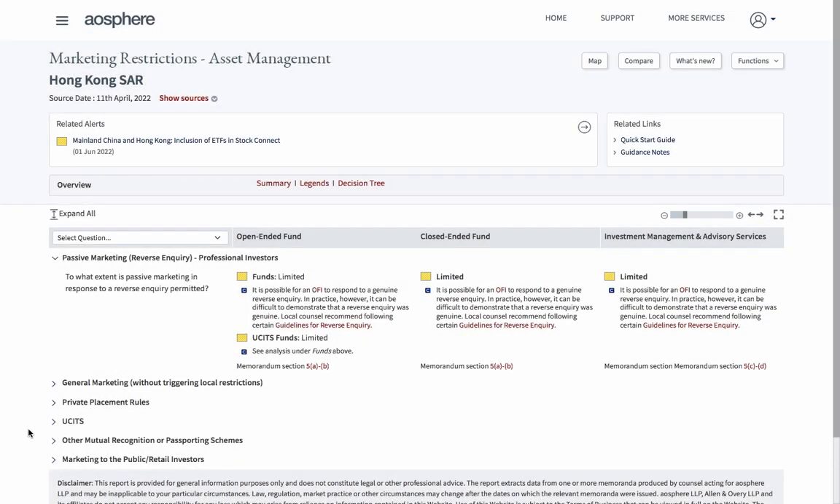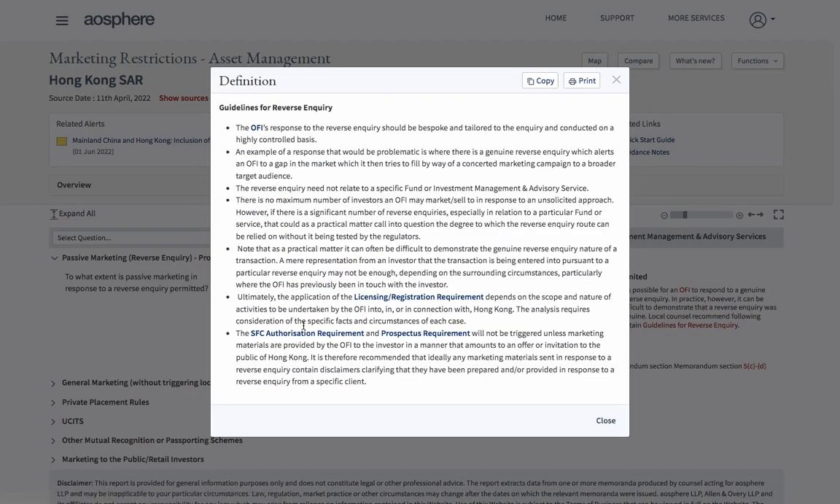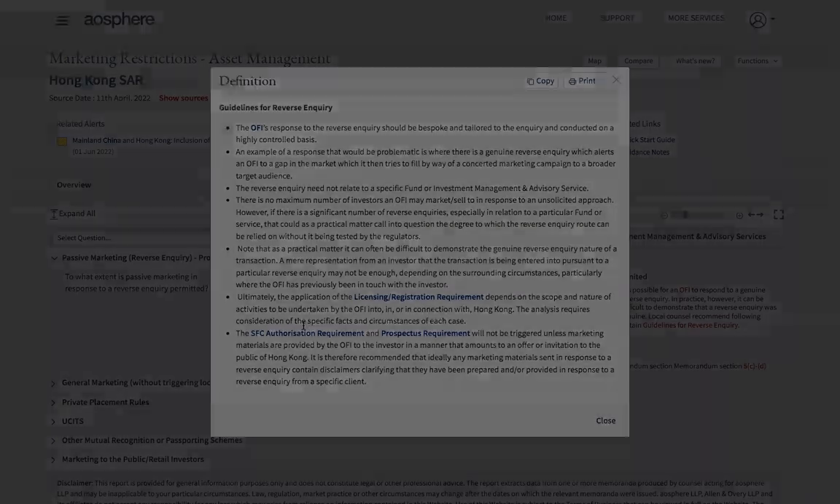Looking at the reverse inquiry tab, you can see that information is color-coded red, yellow, or green, depending on how permissible it is to do an activity in that jurisdiction. Where specific guidelines or practical application of the rules apply, we provide this information in pop-ups, providing very practical answers that can be implemented in practice.